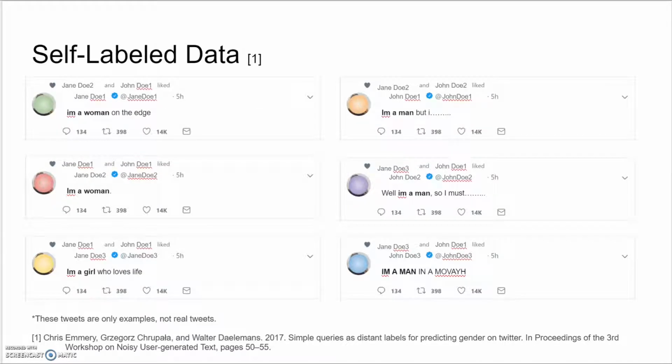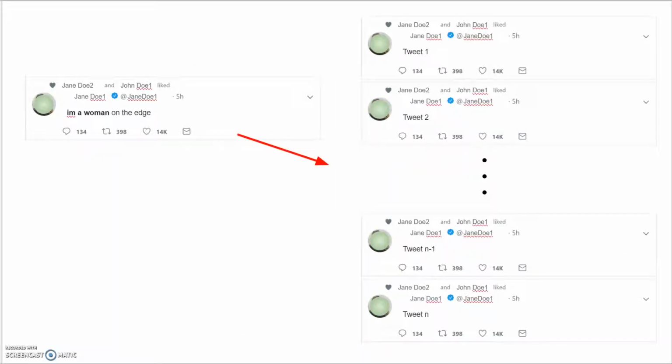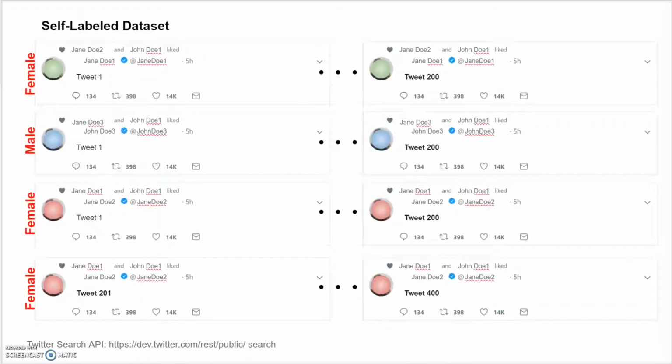In the paper titled Simple Queries as Distant Labels for Predicting Gender on Twitter, Chris Emery and others propose a solution to the label data problem. They created a self-label dataset by querying tweets where users declare their genders. They then collected the entire timelines of the users whose initial tweets were queried. This method for labeling data generates a large amount of label data in a short amount of time. I will refer to this dataset as the self-label dataset. This is a seemingly good solution to the label data problem.